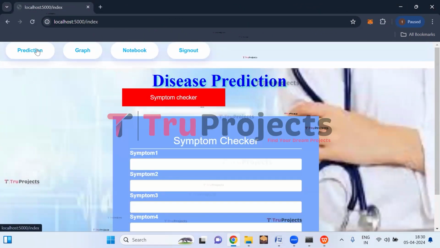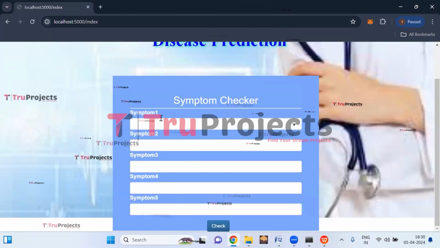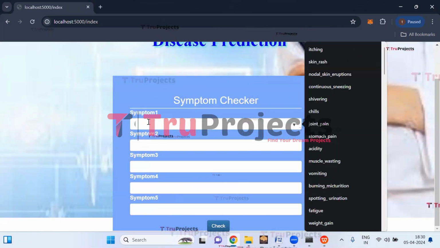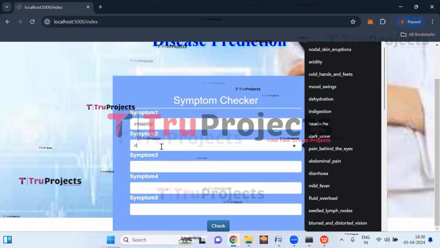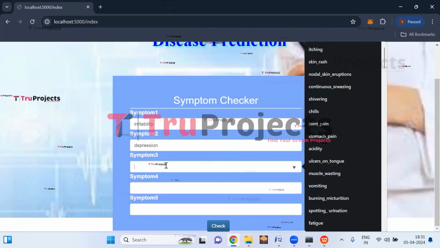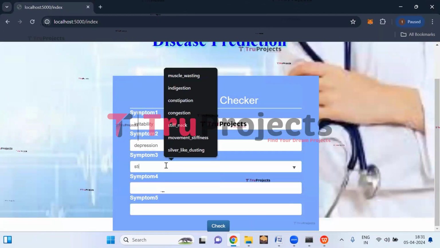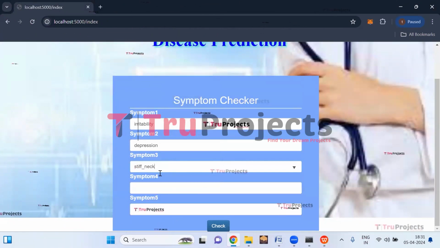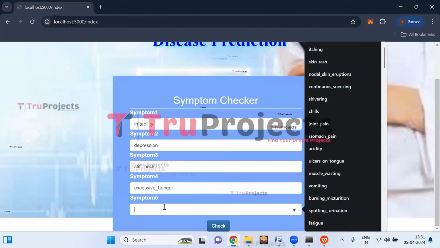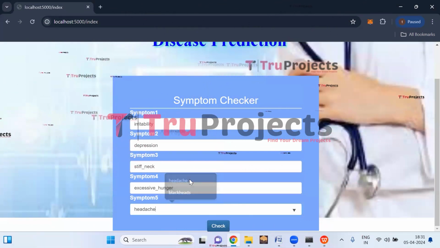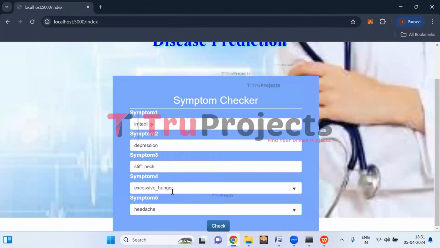Now again, click on prediction button. Let us enter another set of symptoms. So here, the first symptom is irritability. Second symptom is depression. The third symptom is stiff neck. The fourth symptom is excessive hunger. And the fifth symptom is headache. So these are the symptoms the person is having: irritability, depression, stiff neck, excessive hunger, and headache.